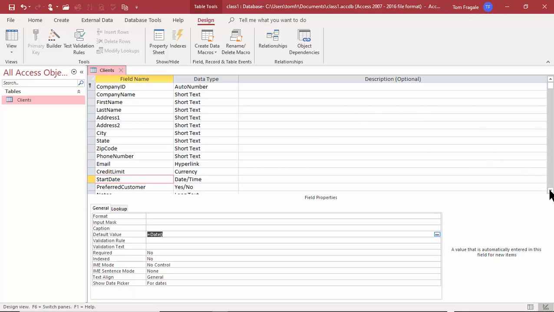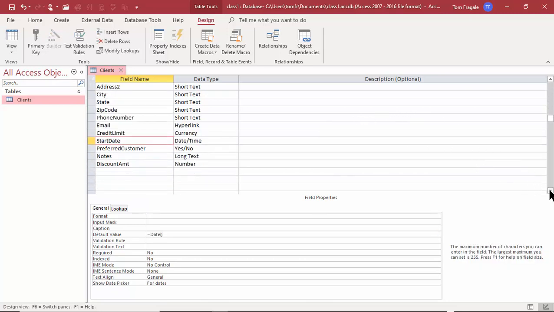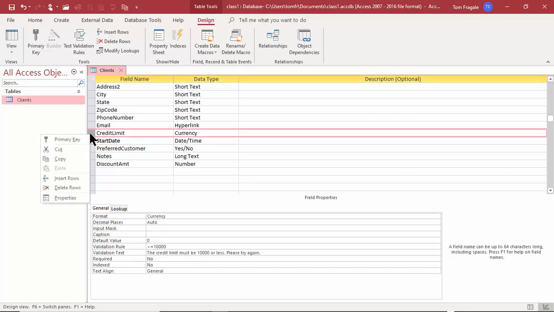So let's keep on going. We can add new fields here. So let's say after the email address, I want the company's website. Now I can add new fields down here at the bottom, but another way to add a new field is to right click on a field. So look, I'm going to right click where it says credit limit, or right click in this gray column where it says credit limit. And then I can insert rows or delete rows.